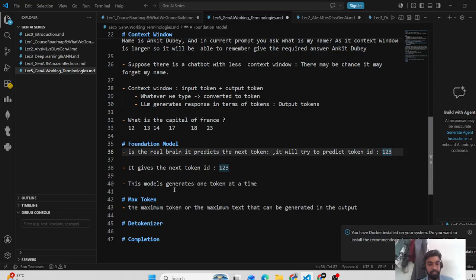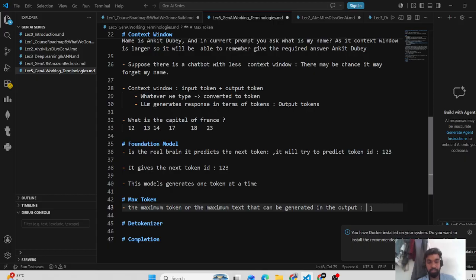After generating this token, a check will happen whether the maximum token or maximum text limit has been passed or not. If the maximum limit has been passed, it will stop and won't go further.